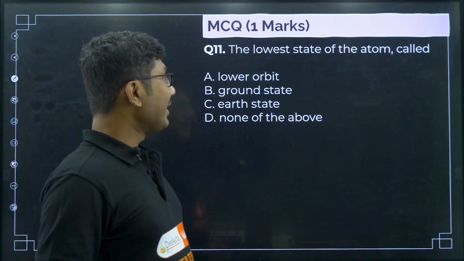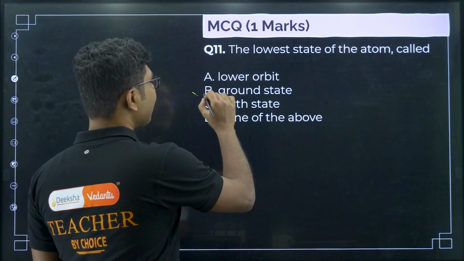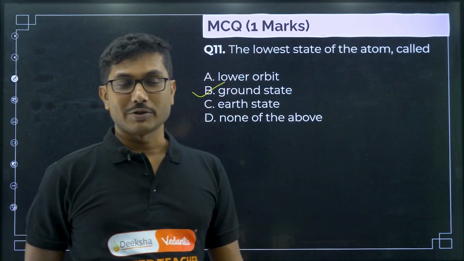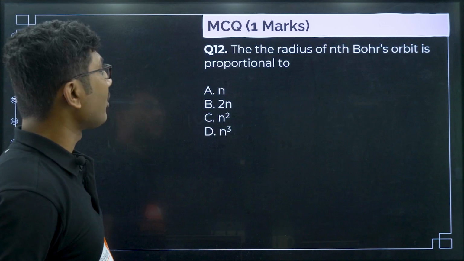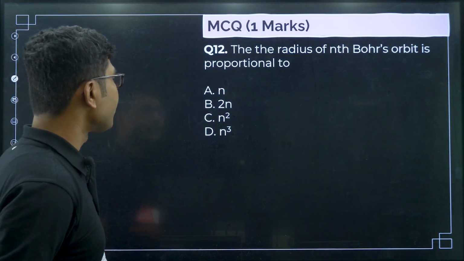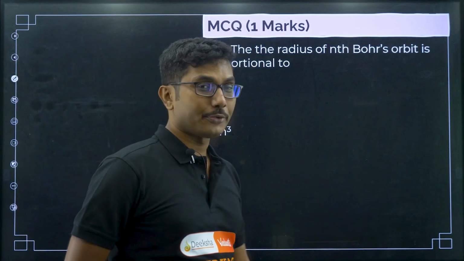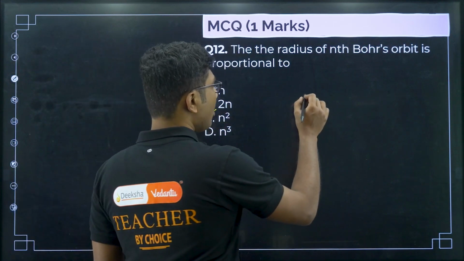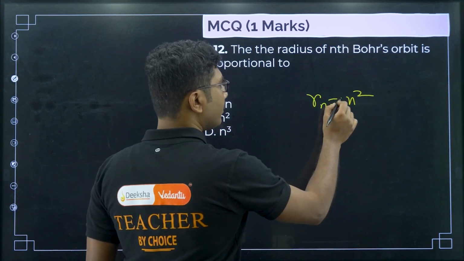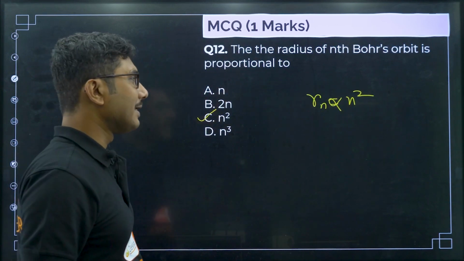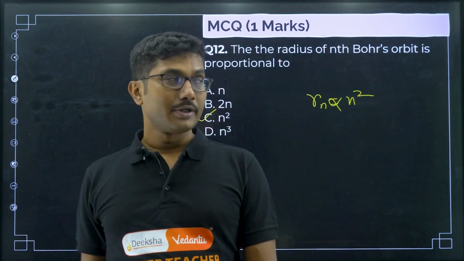Now, the lowest state of the atom is called: lower orbit, ground state, earth state, none of the above. We know the lowermost possible energy state is called the ground state. Next question: the radius of the nth Bohr orbit is proportional to... we already solved one such question. The radius of the nth Bohr orbit, Rn, is proportional to n square, right. That is enough information for your PU board. You do not need to remember the entire expression for it, right.